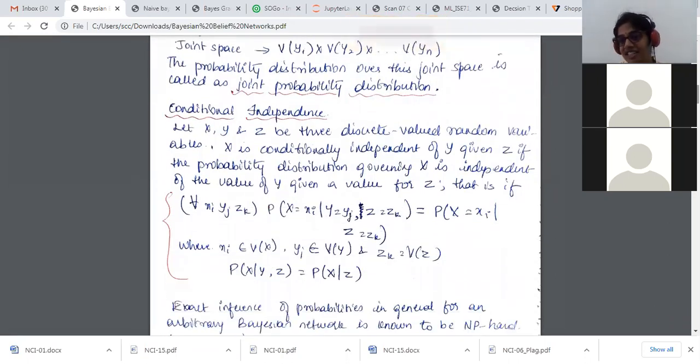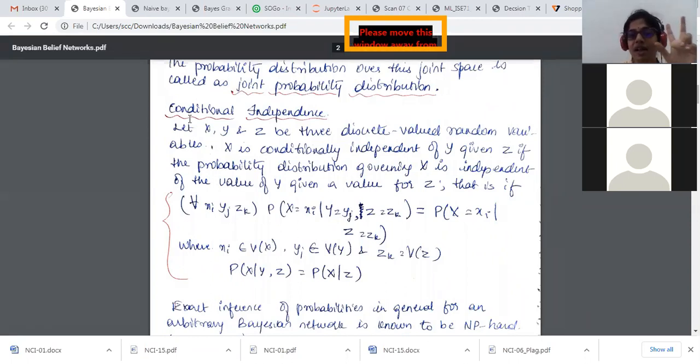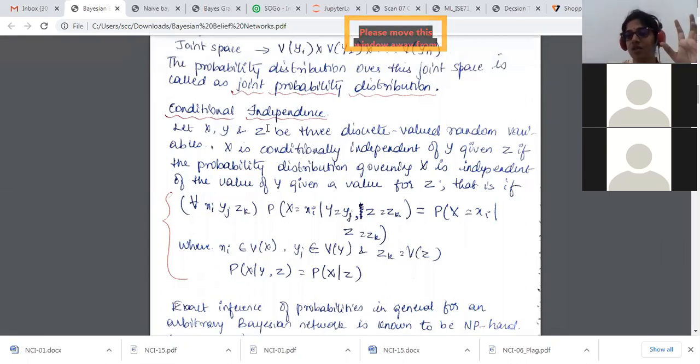Let's consider what conditional independence is. It is not that tricky to understand, it is just logic. We have already seen conditional dependence. Here it is conditional independence. Let x, y, and z be three discrete random variables. They are saying x is conditionally independent of y, so it has nothing to do with it. X is conditionally independent of y given z.